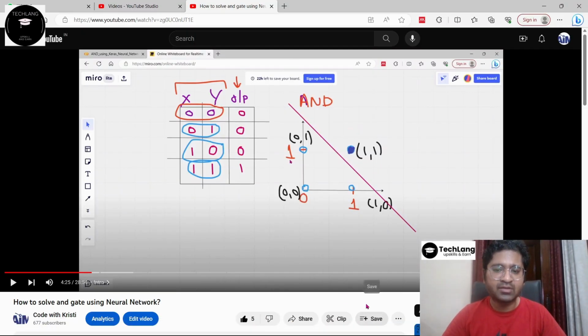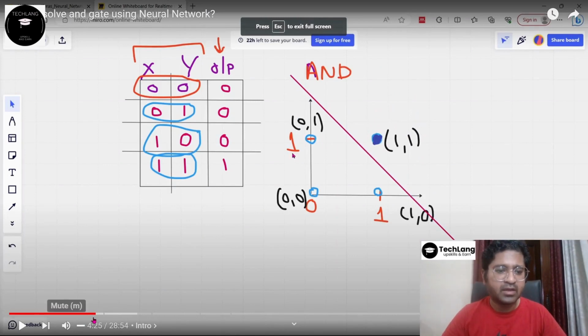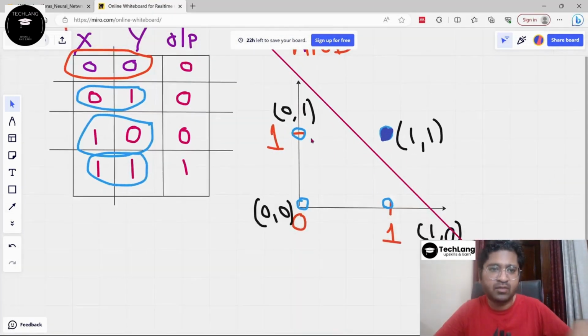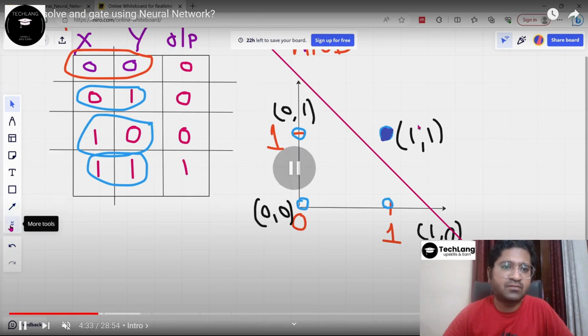So here we have some hands-on practice. You can see this is part of the hands-on practice. Here we have the simple AND operator. This AND operator consists of 0 1 1 1, right? Because we have the values x and y: 0 0, the output will be 0; 0 1, output will be 0; 1 0, output will be 0; 1 1, output will be 1. So this is the AND operator here, and we are going to separate this AND operator using a neural network,